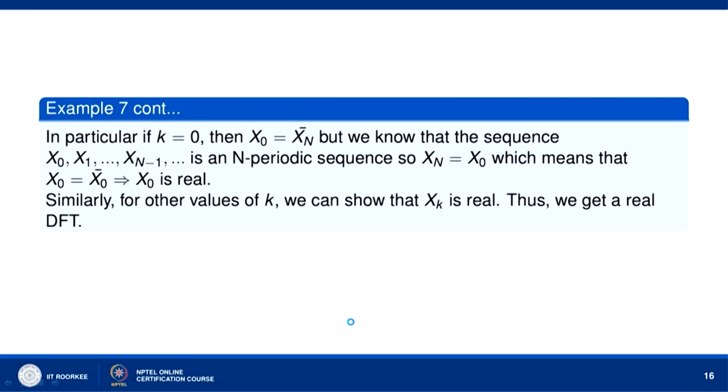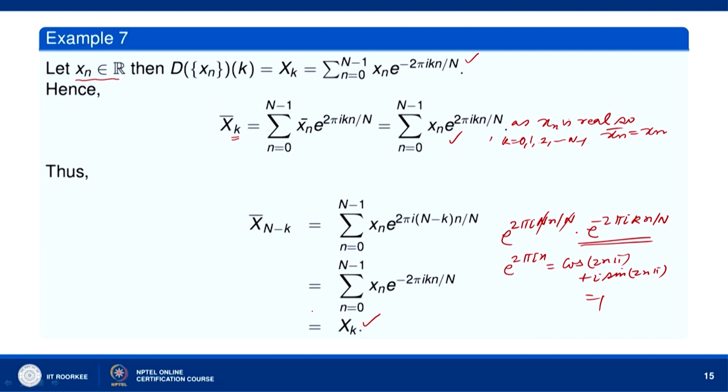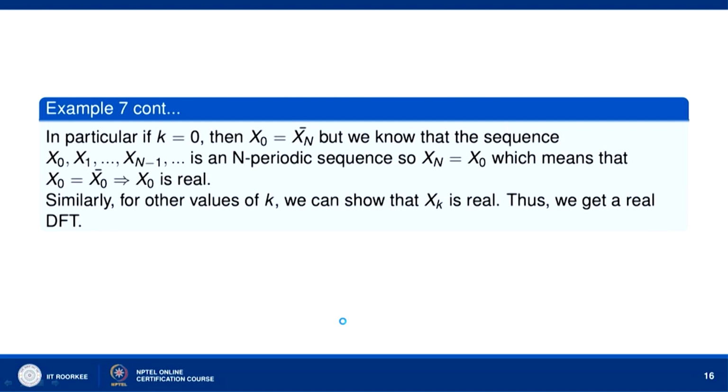Now, let us put k equal to 0 in this. So what do we get? X n bar equals X 0. Now, we know that X 0, X 1, X 2, up to X n minus 1 is an n periodic sequence. So X n is equal to X naught. So X naught is equal to X n bar, and X n is equal to X naught, so X n bar is equal to X naught bar.